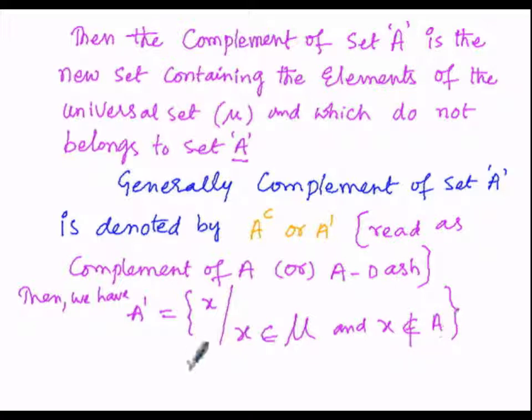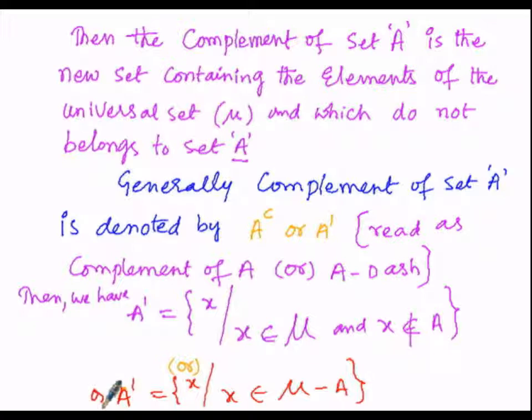Or in other words, we can write it as A dash is equal to the set of x such that x belongs to mu, that is, x is present in mu but not in A. So here set A is removed from mu, that is the universal set. In this manner we will be getting the elements of A dash, or the A complement.